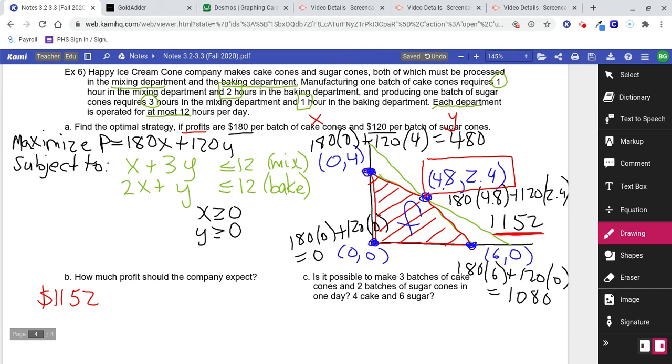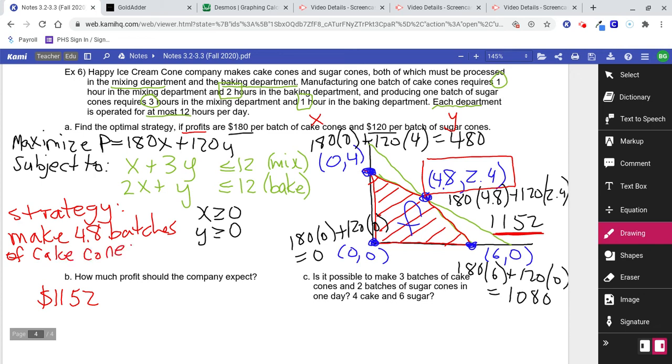All right, so your strategy: make 4.8 batches of cake cones and 2.4 batches of sugar cones. That's going to lead to your optimal profit, your maximum profit of 1,152.